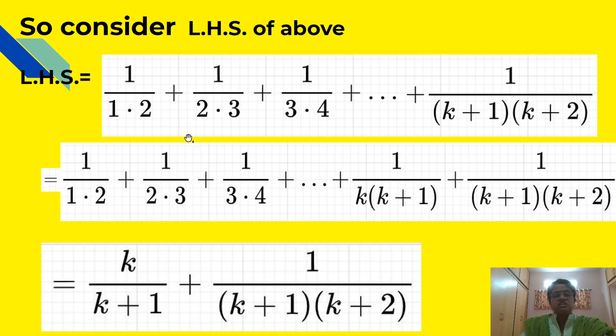Therefore, consider the LHS of the above equation, which is 1 upon 1 into 2 plus 1 upon 2 into 3 plus 1 upon 3 into 4 plus dot dot plus 1 upon k plus 1 into k plus 2. Before this, the term will be 1 upon k into k plus 1. The addition up to this term, that is up to 1 upon k into k plus 1, will be k upon k plus 1, because we have supposed that p of k is true, and this is the last term. Now we will see what will happen after the addition of these two.